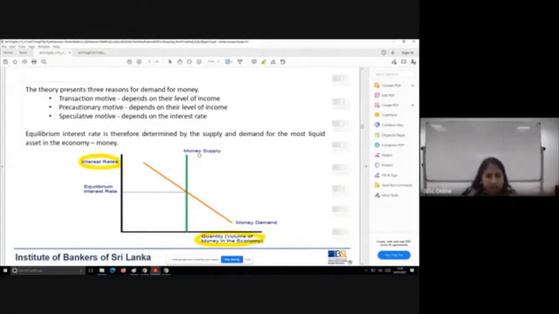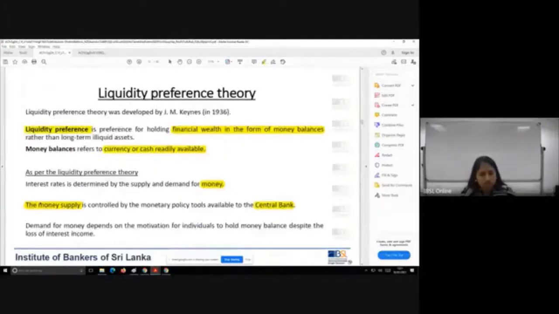And money supply is a straight vertical line, which indicates that irrespective of any interest rate changes, money supply doesn't change. You may wonder why that is. Now remember, we saw money supply is controlled by the monetary policy tools available to the central bank.